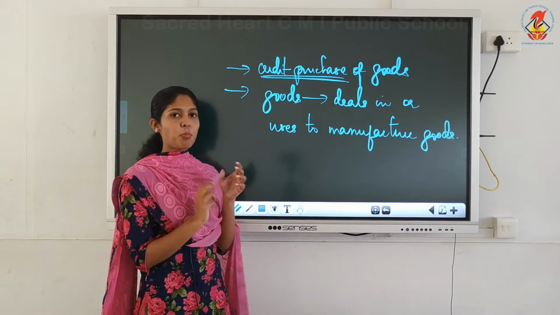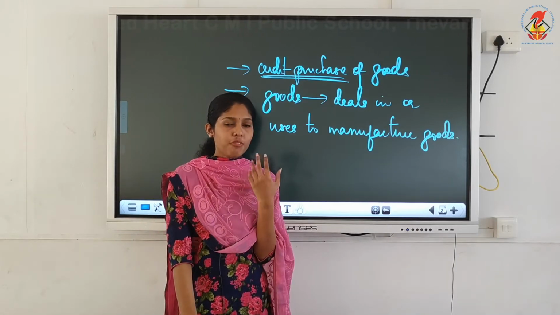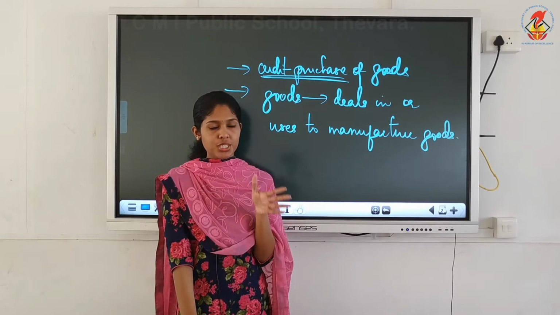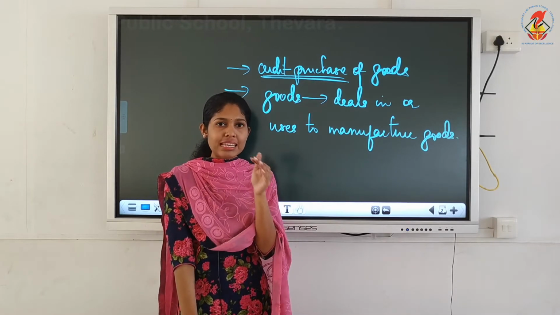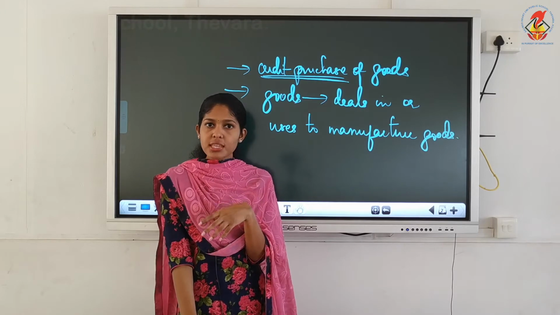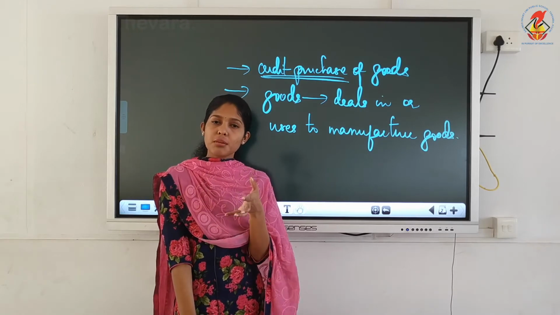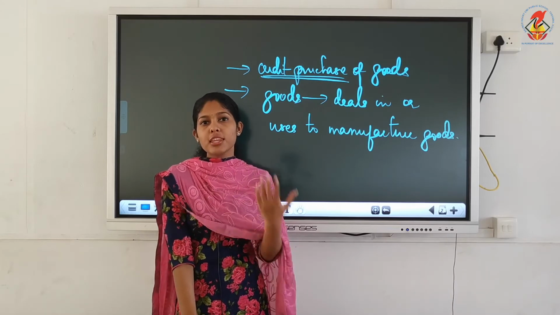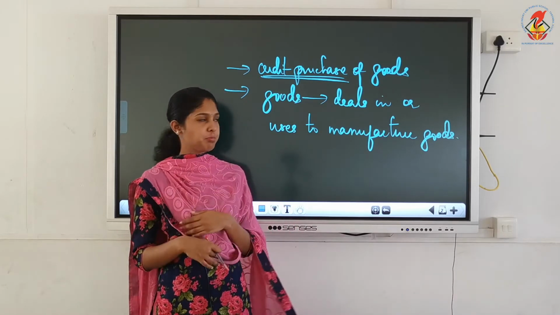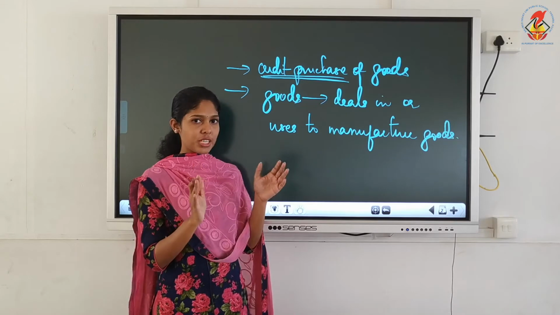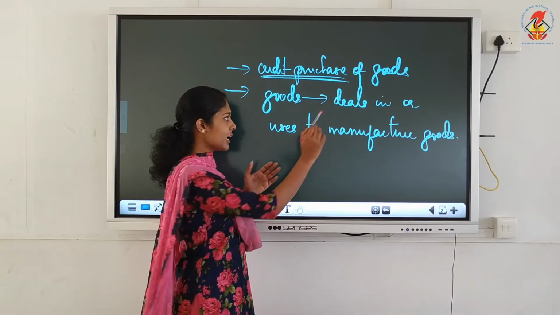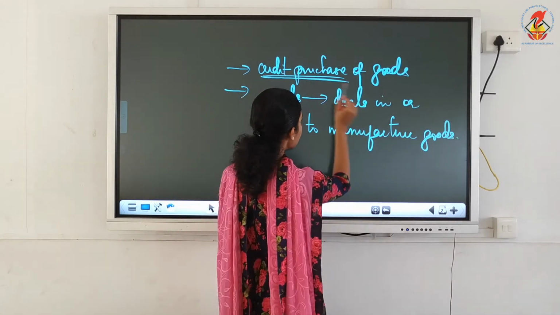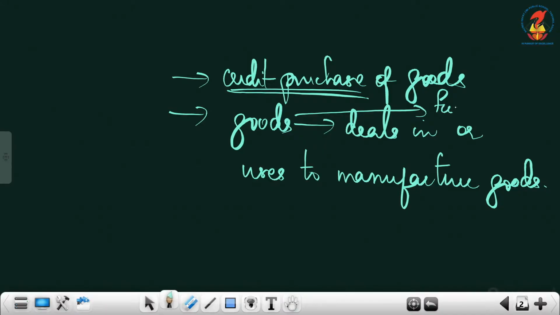Meaning is, suppose yours is a furniture shop. Your firm is a furniture shop. That means you are dealing in furniture, purchasing and reselling furniture. Sometimes you will produce them yourself and then resell. That also can happen. So yours is a furniture shop and the goods you deal in will be furniture, isn't it?